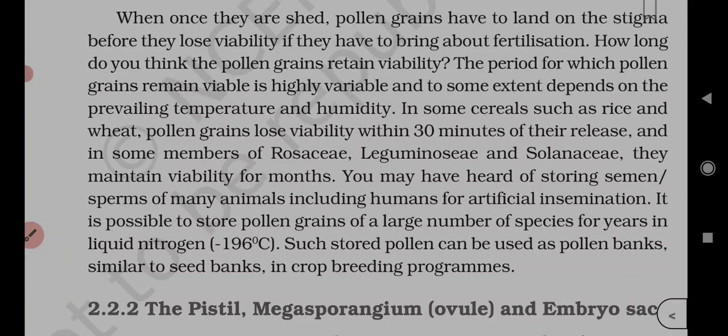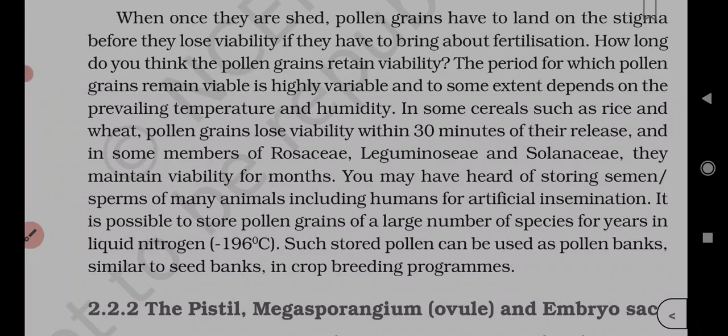Next question. Animal vectors are required for pollination in Vallisneria, cucumber, or mulberry? Vallisneria is water pollination. Cucumber is entomophily, so an animal is required for pollination. Maize is a cereal, and mulberry also has wind pollination. So maize and mulberry, they are grasses, so wind pollination takes place.